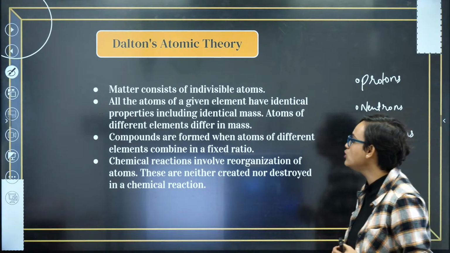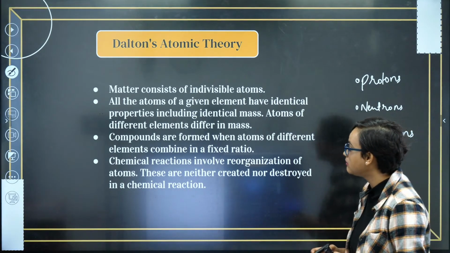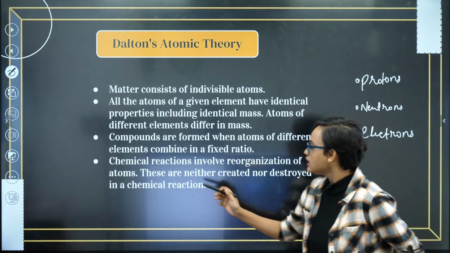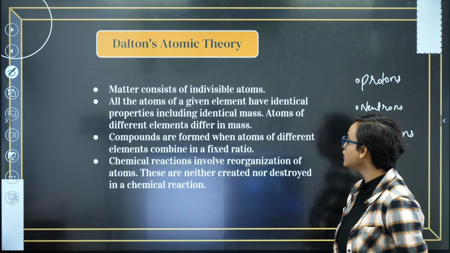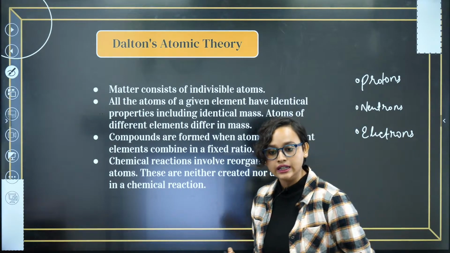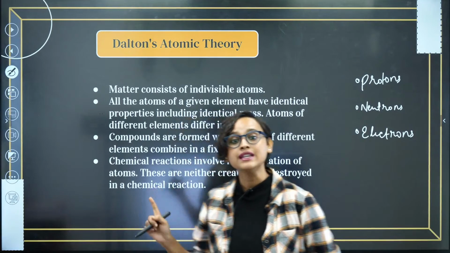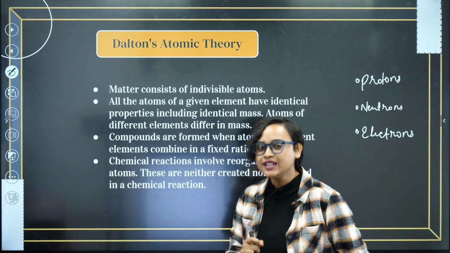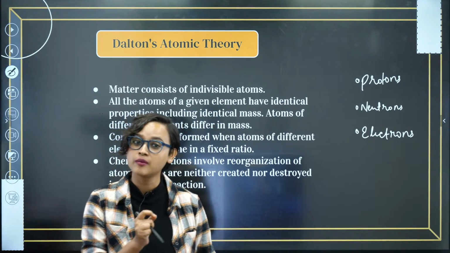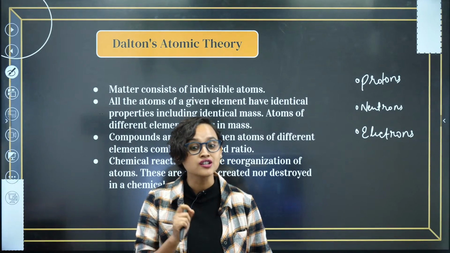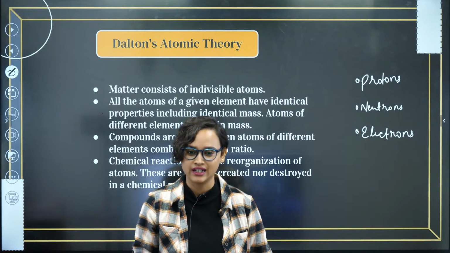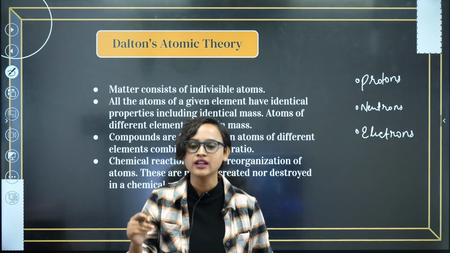Then we come to the third point. He said that compounds are formed when atoms of different elements combine in a fixed ratio. Okay, we understand this. Fourth one, he said that chemical reactions involve reorganization of atoms and these are neither created nor destroyed in a chemical reaction. Yes, that makes sense. So basically, Dalton's atomic theory could explain the laws of chemical combination, but when it came to the gaseous law, it just could not explain it.